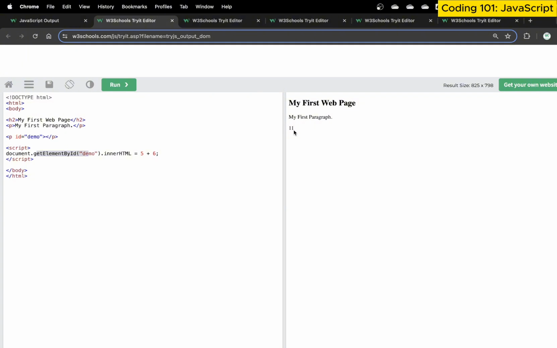So if I come here, we see 11. Why 11? 5 plus 6, 11. And again, in the paragraph tag, there's nothing there. But now the document data is being fed by this method here. Okay, so this is one way of generating output.